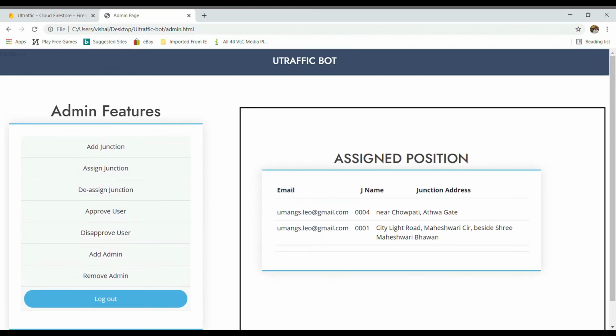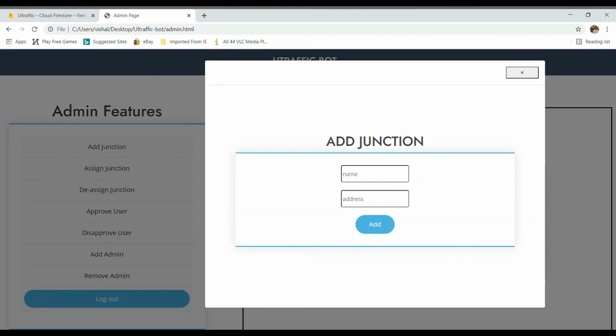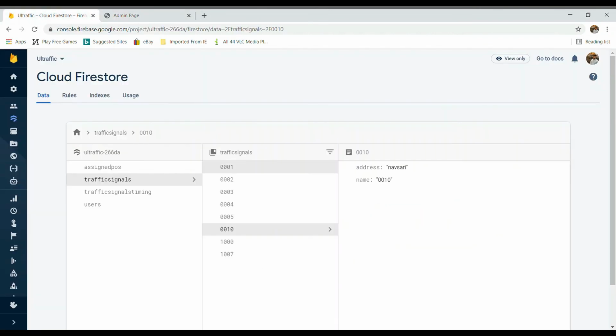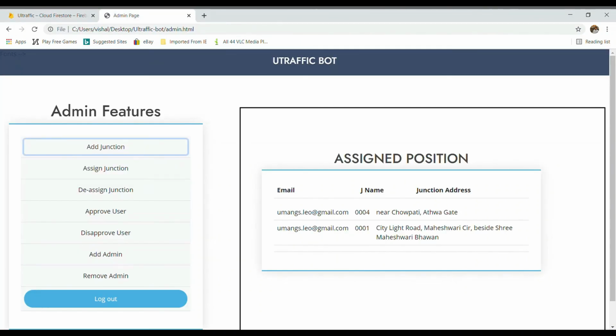So let's start with add junction. We can add a junction from here. Let's say 10, okay, 1007, and you can say Maroli. If we add it from here, the data goes to our Firebase console, and here it is reflected on the spot.